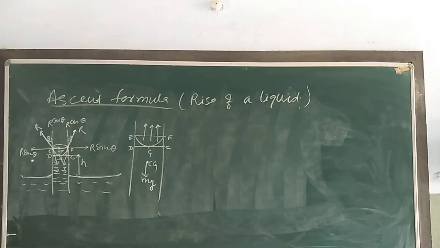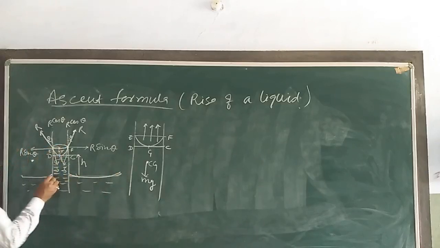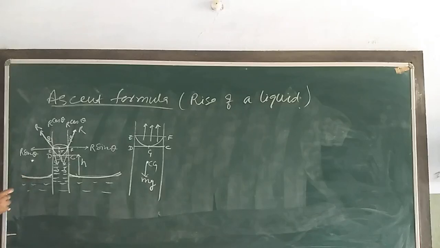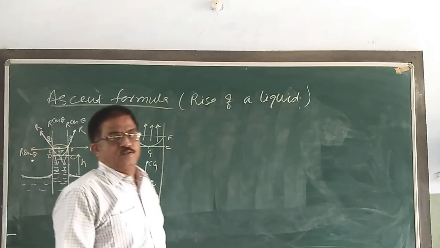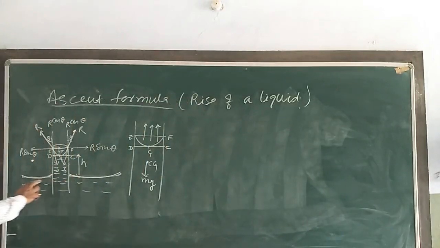a glass capillary tube of uniform bore dipped vertically in a liquid which wets the glass. The liquid rises in the tube, forming a concave meniscus. Here we can see this is a concave meniscus like this.